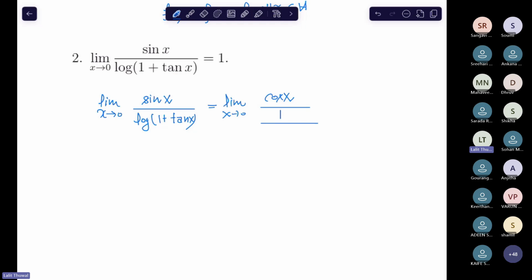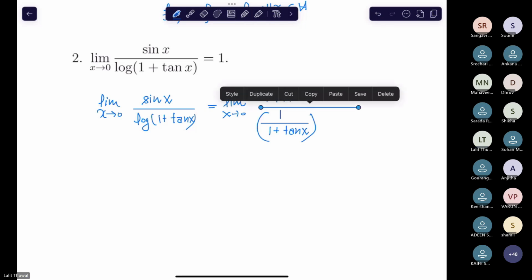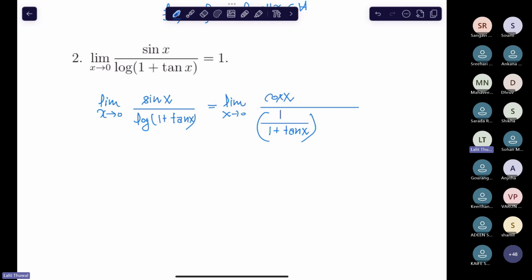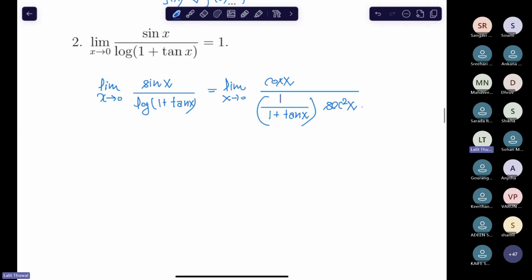If you differentiate the denominator, what happens? You get tan x, and what is the differentiation of tan x? Let me know. Yeah, I'm genuinely asking. Sec square x. Yes, sec square x. So this will be equal to...